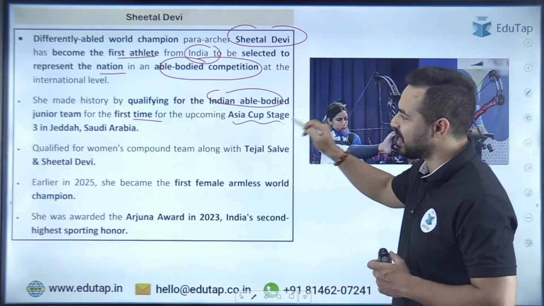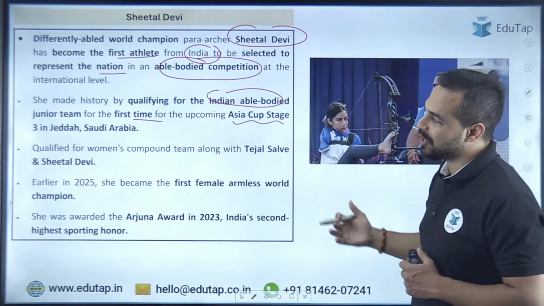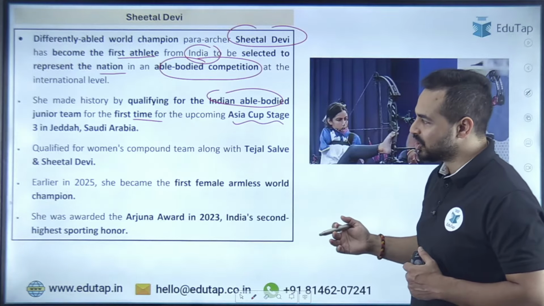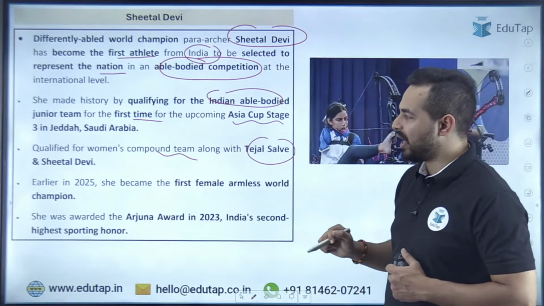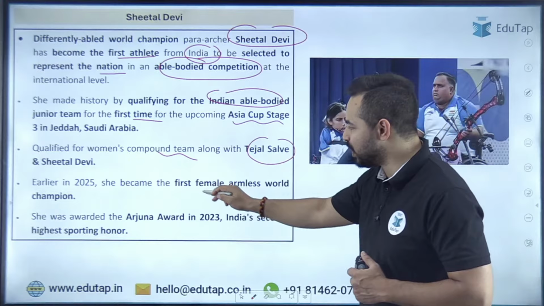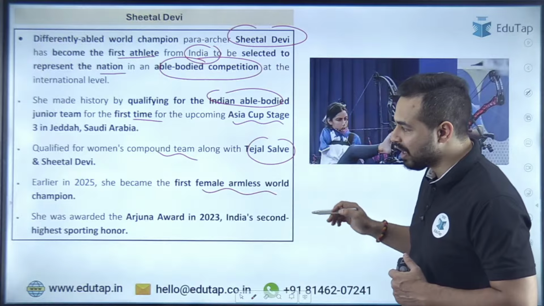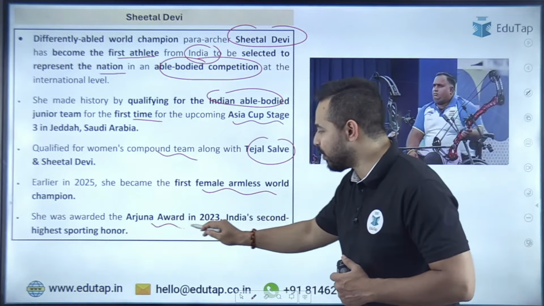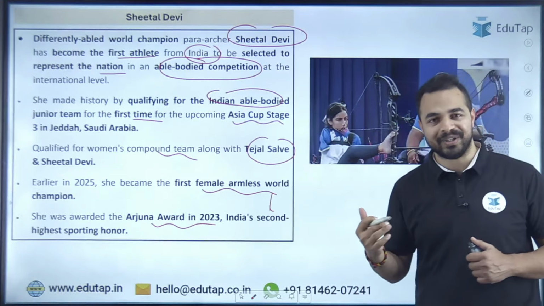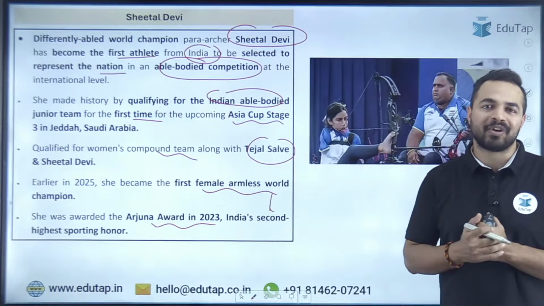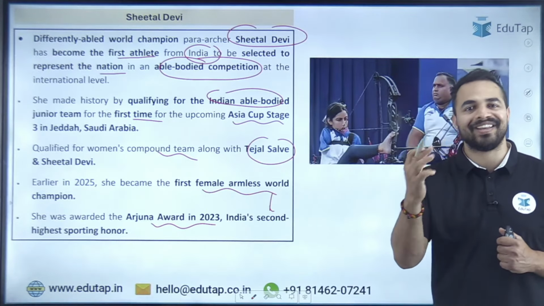for the upcoming Asia Cup Stage 3, which will be taking place in Saudi Arabia. So she has qualified for the compound team along with Tejal Salve, and earlier in 2025 she became the first female armless world champion and was awarded the Arjuna Award in 2023, India's second highest sporting honor. So a lot to learn from her, her commitment, her dedication,